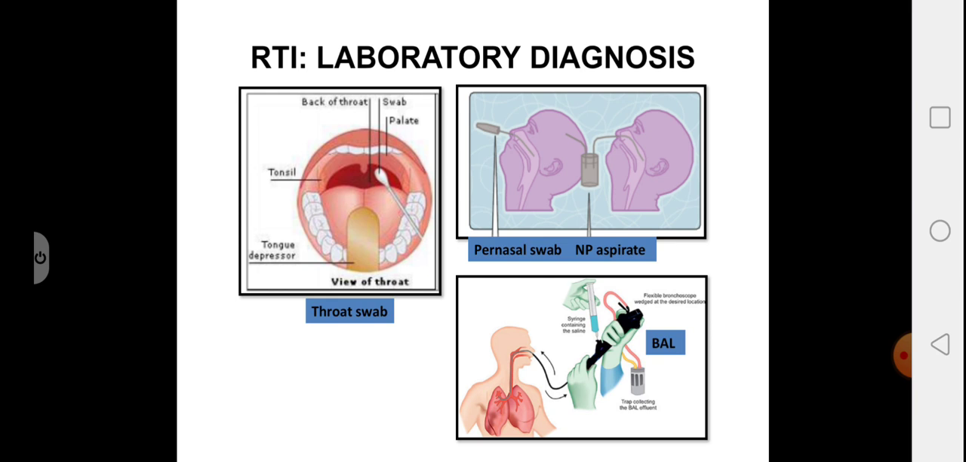Looking into the per nasal swab or nasopharyngeal swab, a flexible swab is inserted through the nostril up to 5 to 6 centimeters to collect a nasopharyngeal specimen, which is also known as per nasal swab. Collection of nasopharyngeal aspirate is with the help of a nasal catheter. You can see in the picture. It's introduced and the nasopharyngeal aspirate is collected by a suction apparatus into the container. And bronchoalveolar lavage is collected with the help of a bronchoscope.